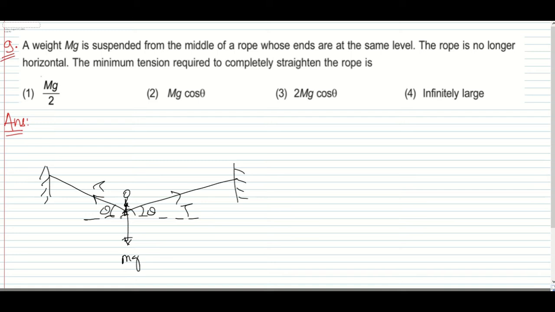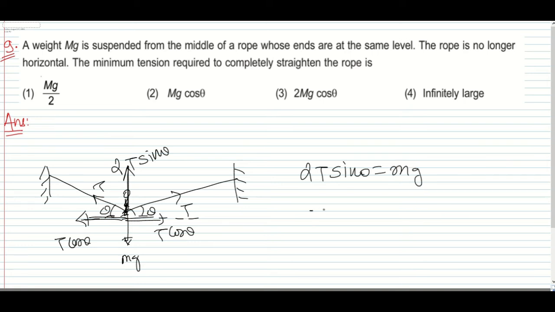So in the tensions, one component, that is T cos theta, is balanced; this T cos theta and this T cos theta will cancel out each other, and the T sin theta balances mg. So 2T sin theta must be equal to mg. So what is the tension in the rope? It is mg divided by 2 sin theta.